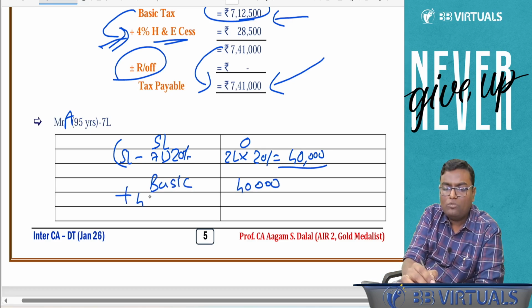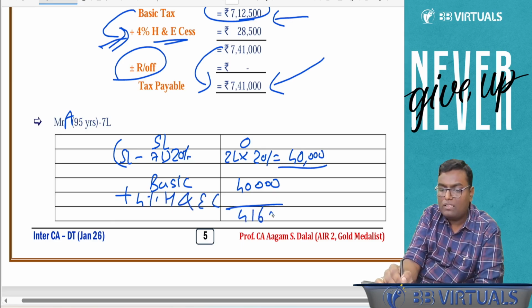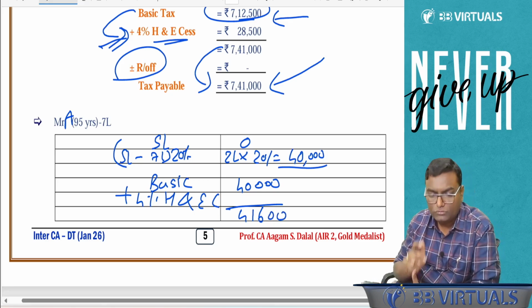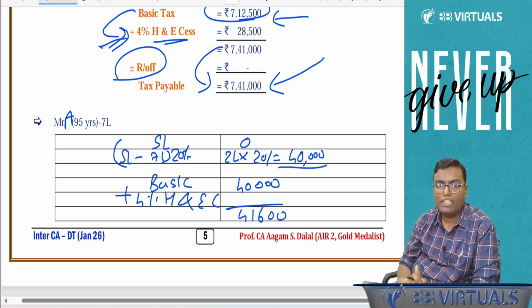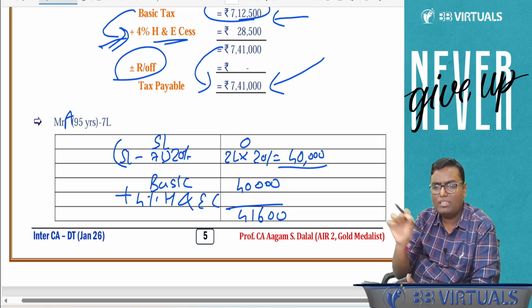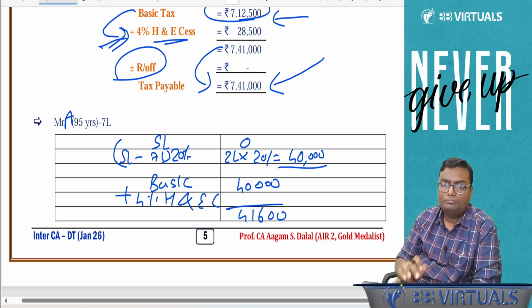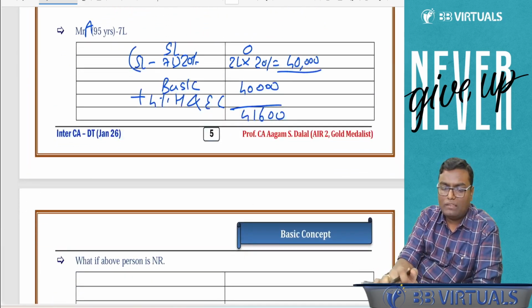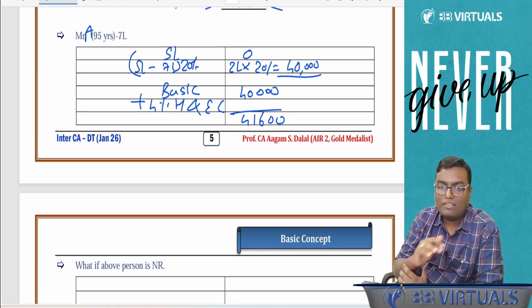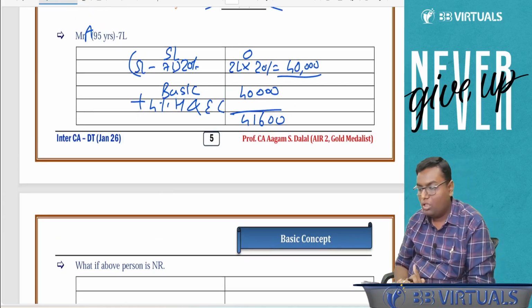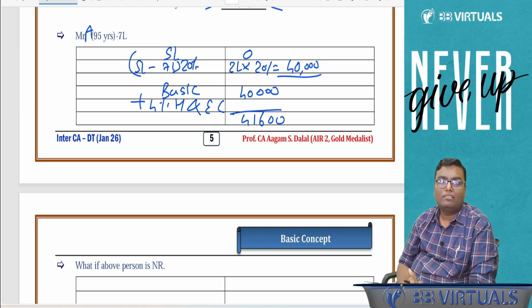And on that we have to add 4% health and education cess. That will be 41,600. Note it down. If you have the notes, note it down. Otherwise, take a picture and whenever your notes come, just edit. Meanwhile, solve this. What if the above person is a non-resident?